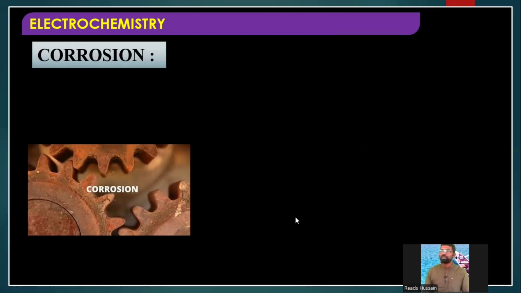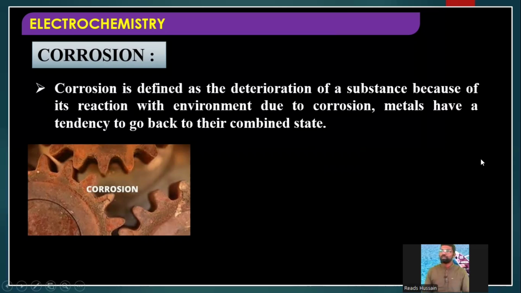For example, here there is a definition of corrosion. Corrosion is defined as the deterioration, deterioration means damage, of a substance because of its reaction with the environment.